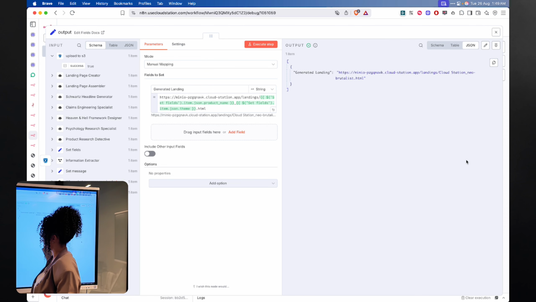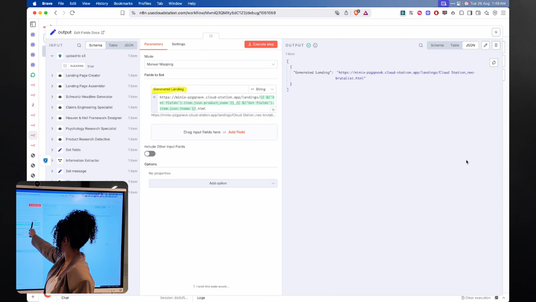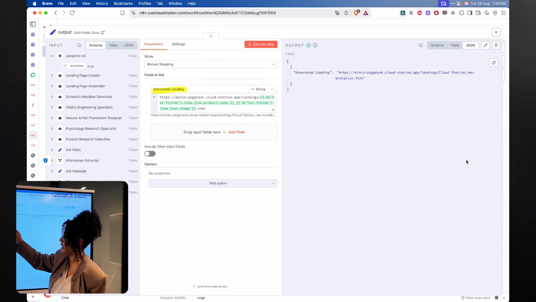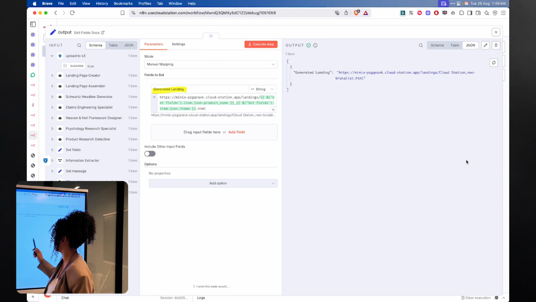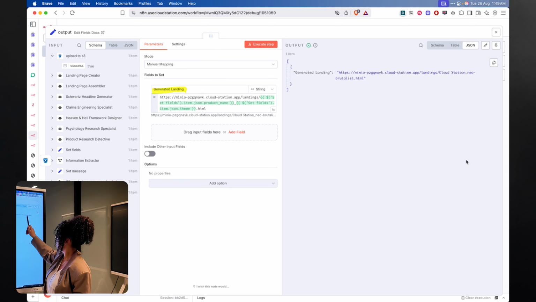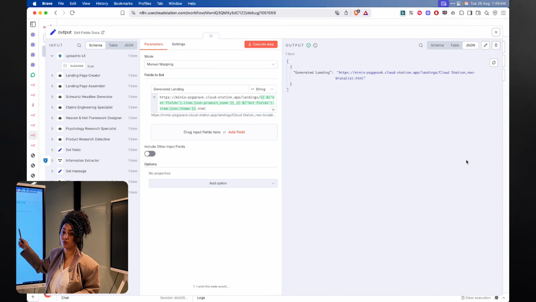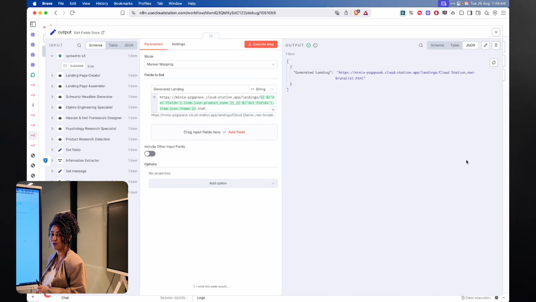And then I set the output message. Here I set the landing page that is generated. So this is the S3 bucket URL, and then the buckets, and then the product name. Because the AI agent thought that CloudStation is 2 separate words, it's this. The URL still works, it just looks a little bit ugly, but I could fix it and not put the name of the product here. At the end, it sends the generated URL to me via WhatsApp in the Evolution API. That's it.